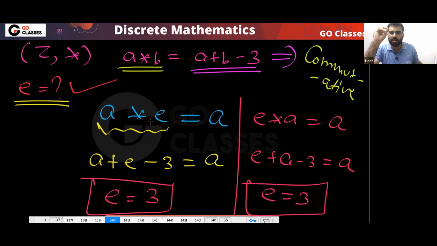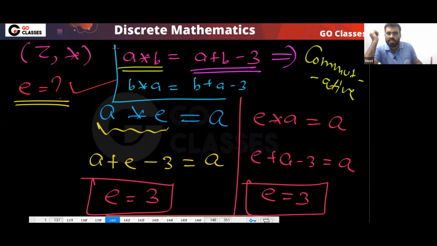Agree or not? Yes or no? See, this and this will be the same because this is commutative. A star B is equal to B star A. What will be B star A? B star A will be B plus A minus 3. Both are the same. So that's the reason I can say this is commutative, and because it is commutative, you don't have to check.